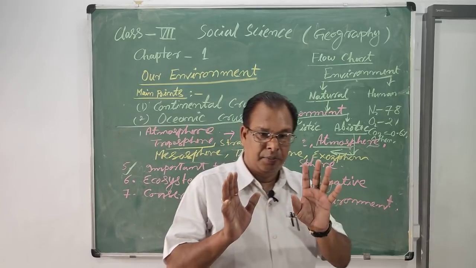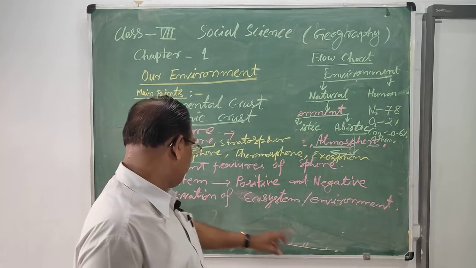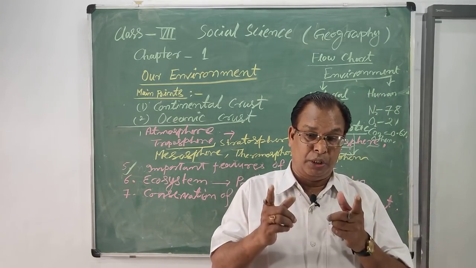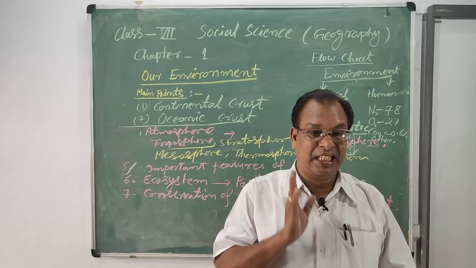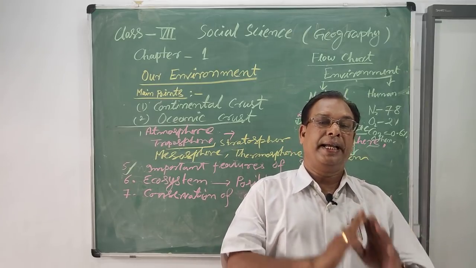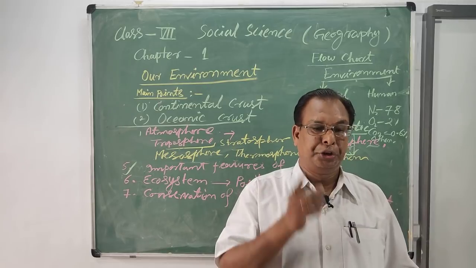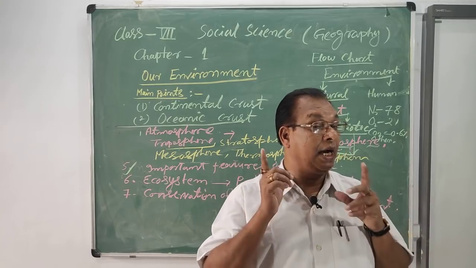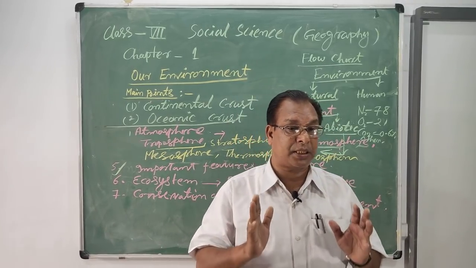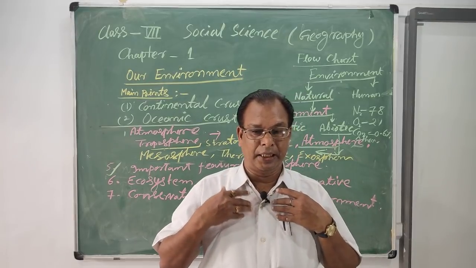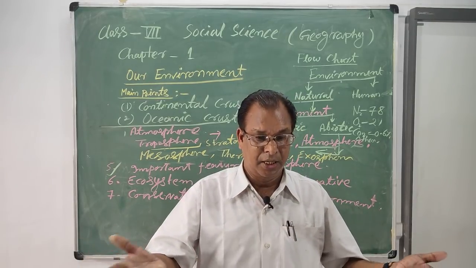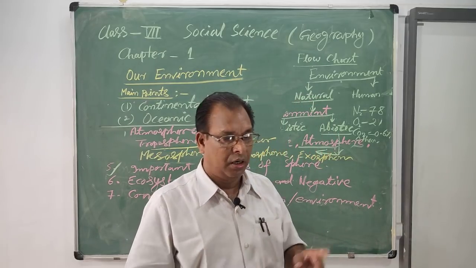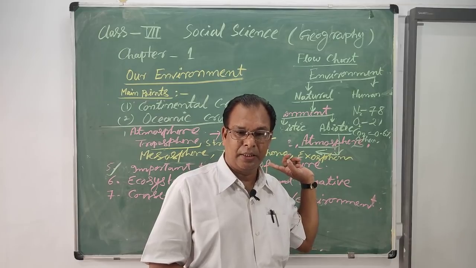Now the last part is the conservation of the ecosystem. You can conserve the ecosystem through discriminative use of anything. Number two, judicious use of environmental resources, following everything with human awareness. So, environmental balance is possible after the conservation of the ecosystem.